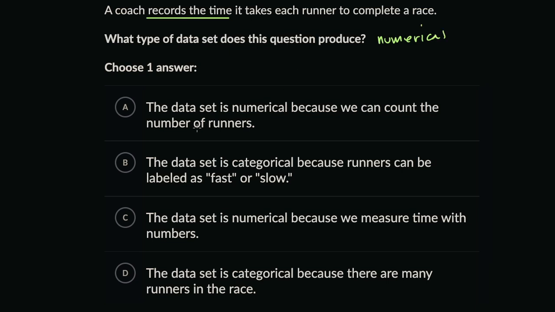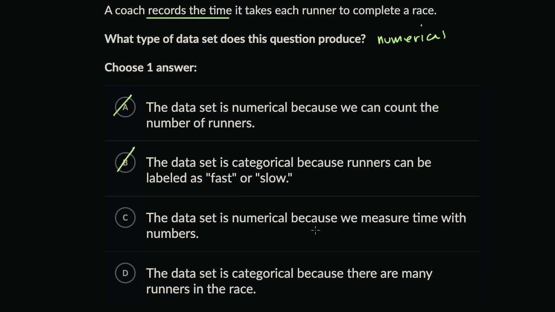So let's look at this choice right over here. The data is numerical because we can count the number of runners. No, that's not what we're actually looking at. We're looking at the time it takes each runner to complete a race. It is numerical. The data set is categorical because the runners can be labeled as fast or slow. Well, if they were labeled as fast or slow, that fast or slow list would be categorical data, but that's not what's going on here.